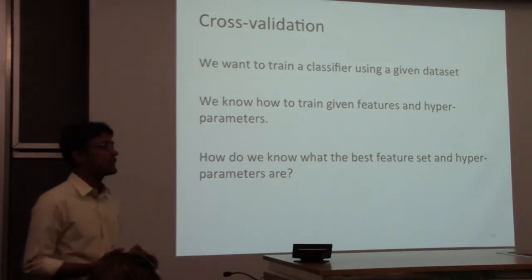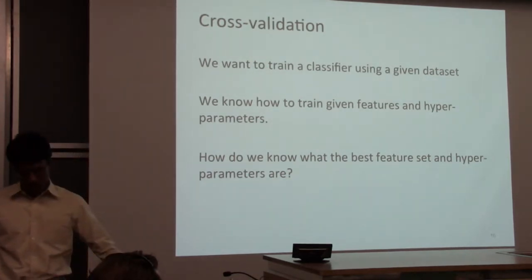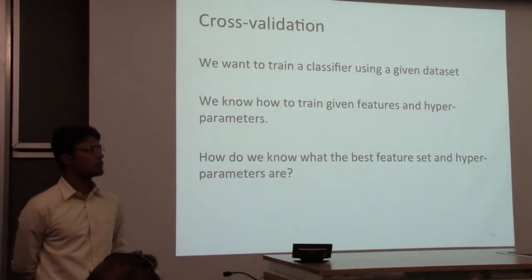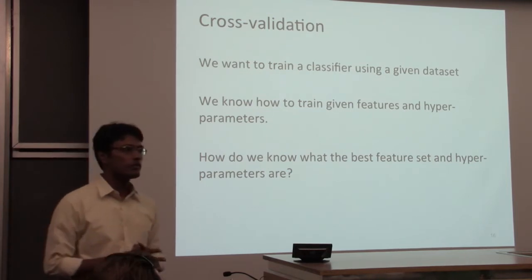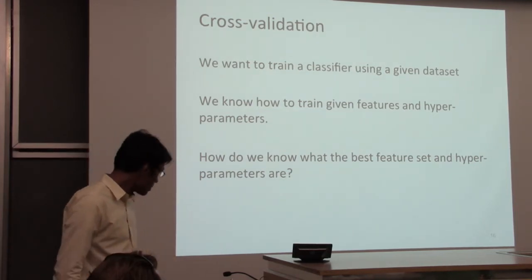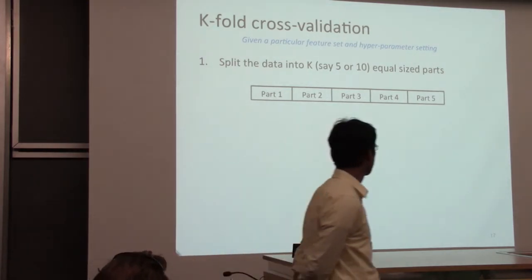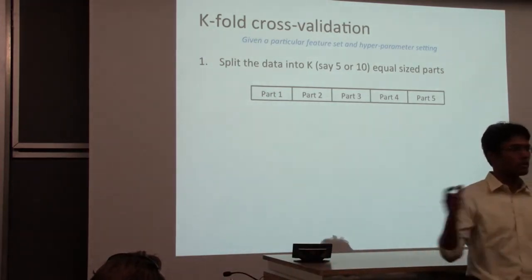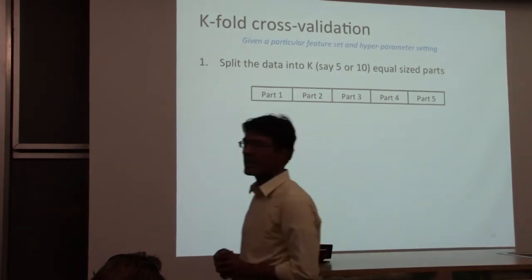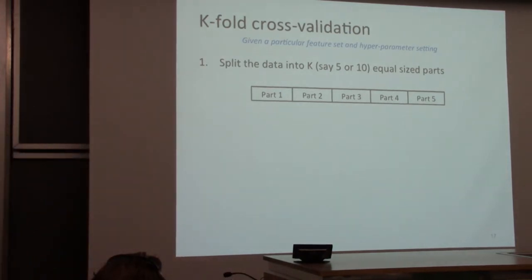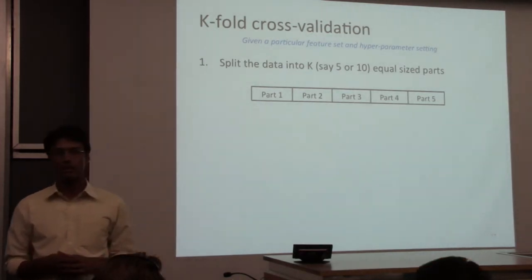Okay, and cross-validation is an answer to this question. Most of what I'm going to talk about today, many of you would have seen in some form or another. I just want to condense all this information into one place. So the general idea is the following. You're given a training set, and I like to draw a big box to represent a sequence. And you split your training set into k parts. Typically k is 5 or 10, and you call this 5-fold or 10-fold cross-validation, in general k-fold cross-validation.